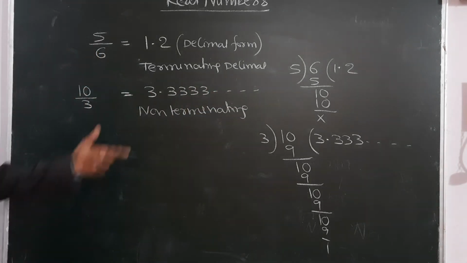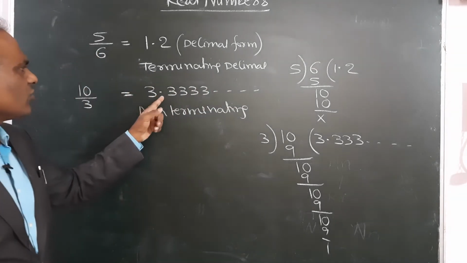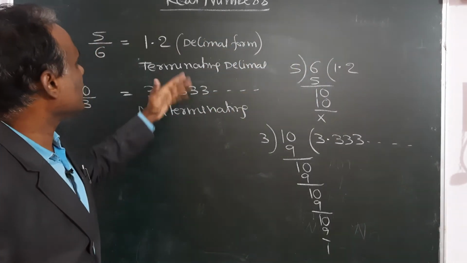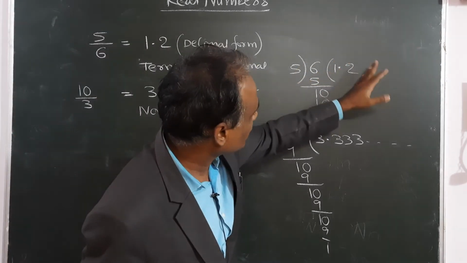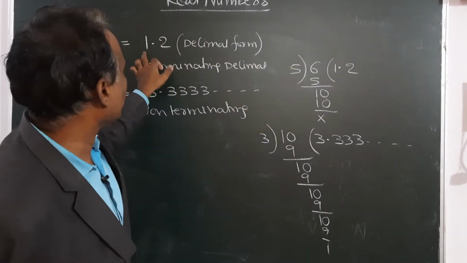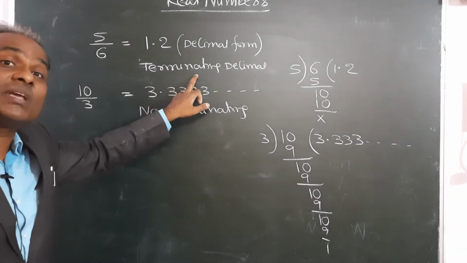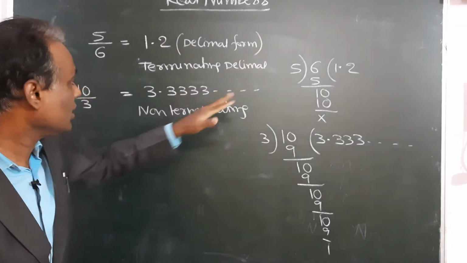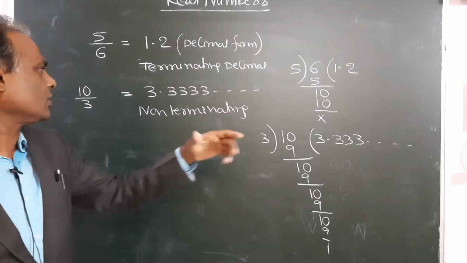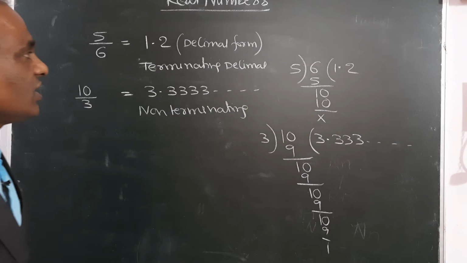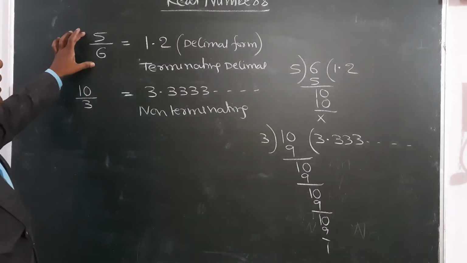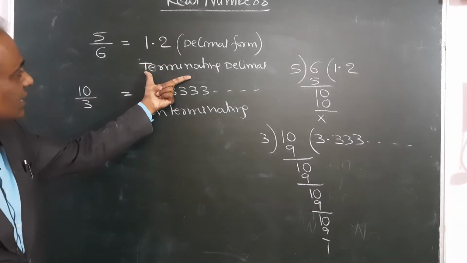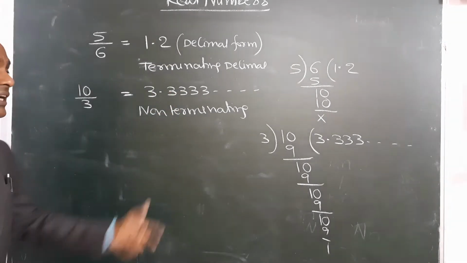Terminating decimal, non-terminating decimal. If there is no end, it is continuously increasing, so it is non-terminating. If there is a full stop, after that there is no continuation, the process is stopped, only 1.2. So terminating means end. It is ended. Here there is no end, continuously it is repeating, so it is non-terminating. This difference you should know. A fraction can be written in decimal form, and in decimal form there are two types: terminating decimal and non-terminating decimal.